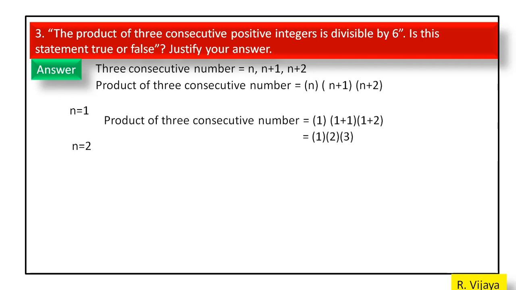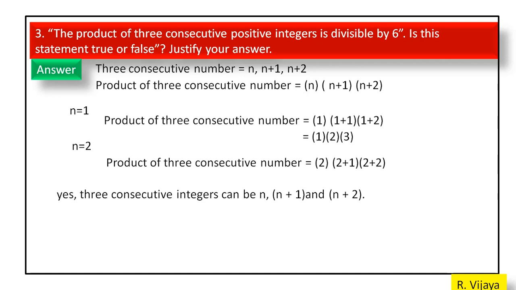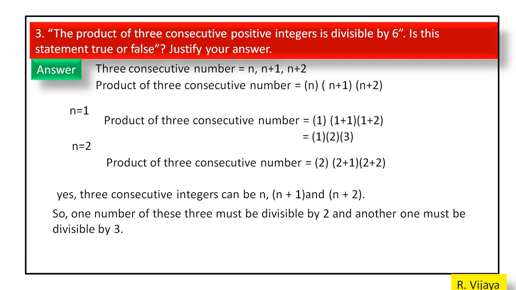Here also we check: the product of three consecutive numbers will be 2 into 3 into 4. So in the product of these three consecutive numbers, one factor is divisible by 2 and another is divisible by 3. So totally this product of three consecutive numbers is divisible by 6. So the answer is true.